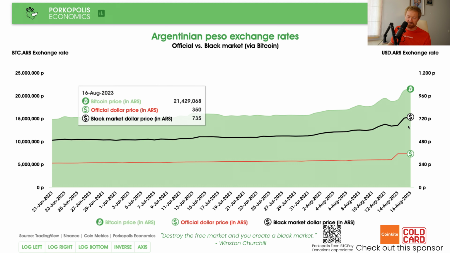And of course, again, Argentinians, many South Americans, many people around the world in developing markets in their own currencies, they understand what the price per Bitcoin is in their currency. And that's just the real liquid price. It's going to be equivalent to if you bought that Bitcoin with dollars, except you just have to use your own currency. And what does that mean?